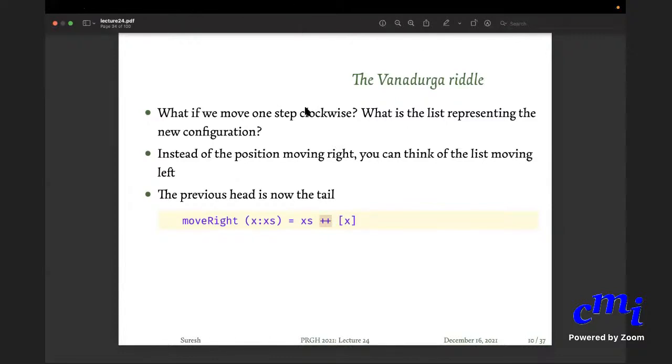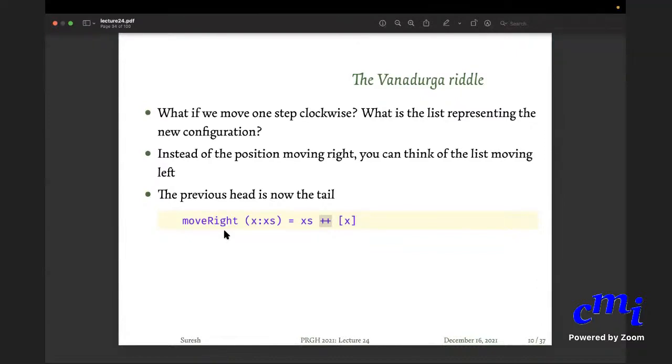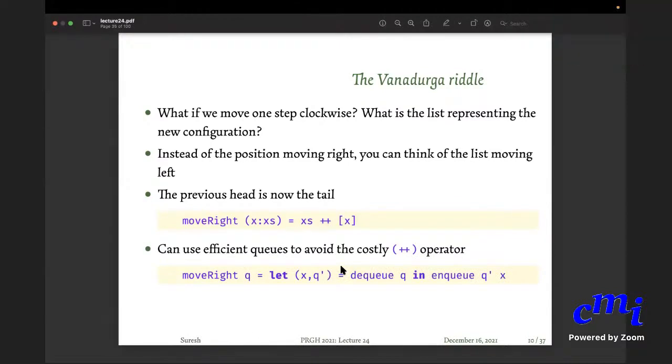I see some things on the chat. Why will it take order n cube time to do? I am not going to do plus plus. That is what I am trying to say. I will re-implement move right. I actually replied to Shom, who suggested the select leader problem. That would take O(n cube) time. Also the select leader problem won't be applied now, because with select leader you want to kill everybody. Here I will have to stop. No, sir, the select leader prime function gives all the lists, so the 15th list would give all the positions. Yes, I agree.